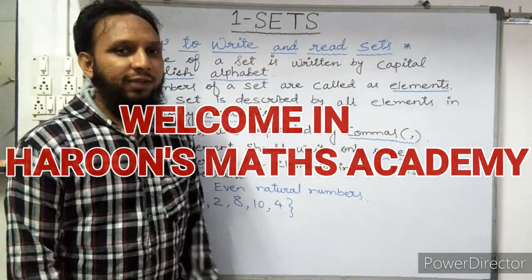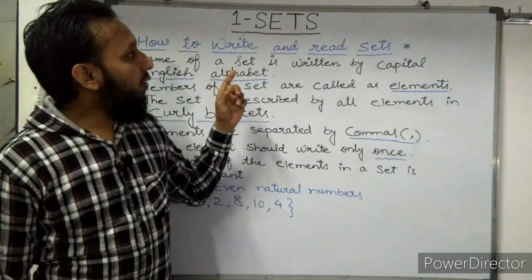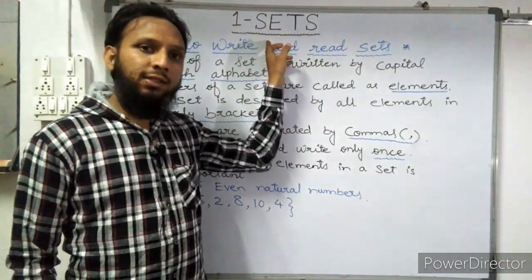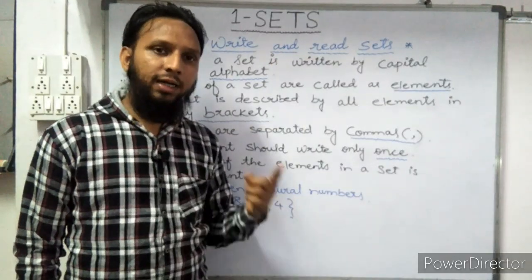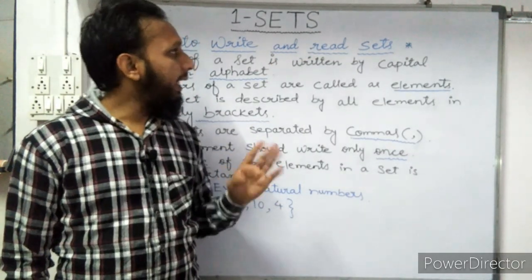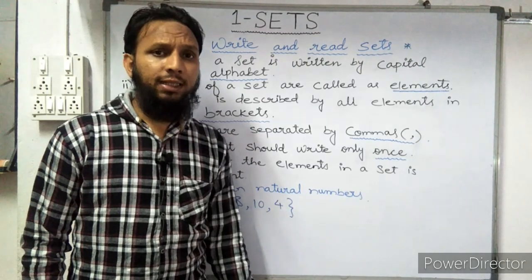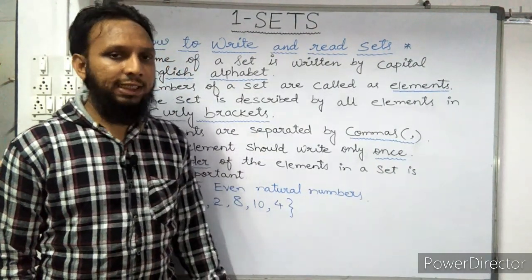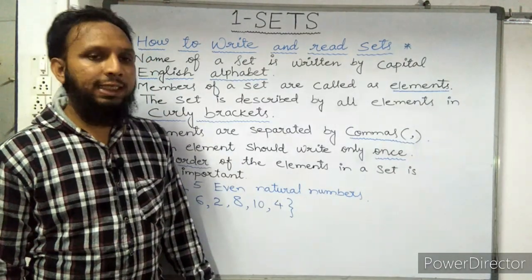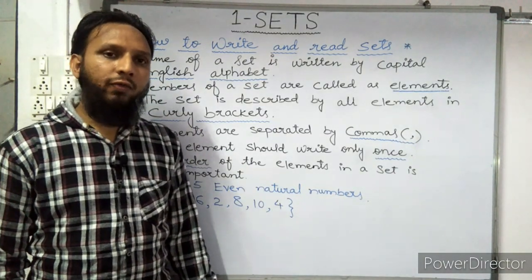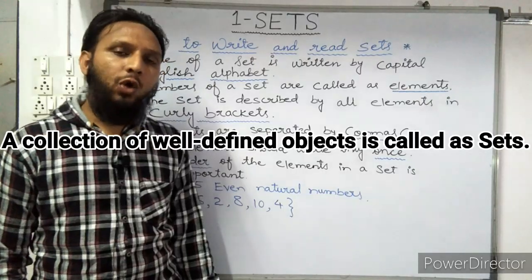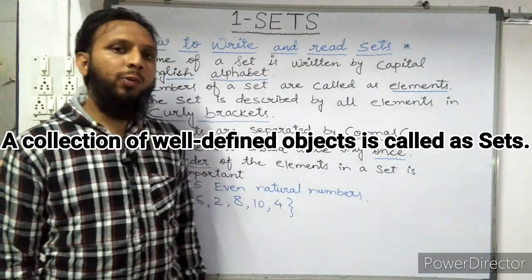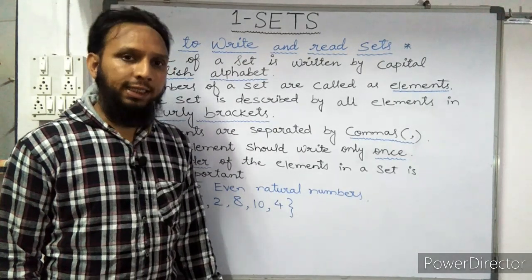In the last lecture, we saw the introduction of your first chapter from Maths Part 1, that is sets. We saw the definition of sets and some examples regarding sets. So we will revise the definition of sets. The definition of a set is: a collection of well-defined objects is called a set.